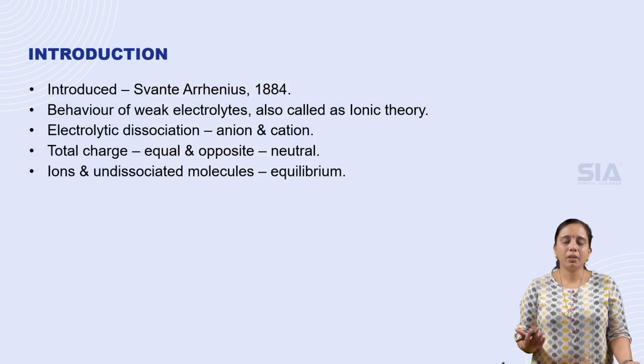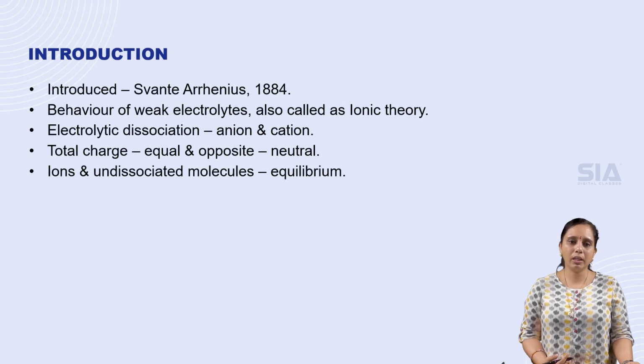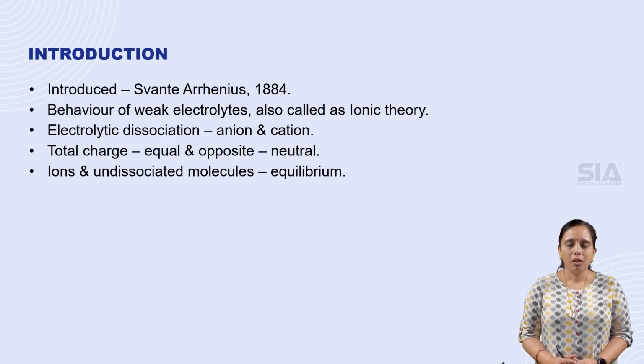To recap, Arrhenius theory was discovered by Svante Arrhenius in 1884. It was proposed to understand or explain the behavior of weak electrolytes. It is also called ionic theory, and it states that any electrolyte will dissociate into anion and cation. The total charge is neutral, and ions and undissociated molecules of the electrolyte exist in equilibrium. And about degree of dissociation.